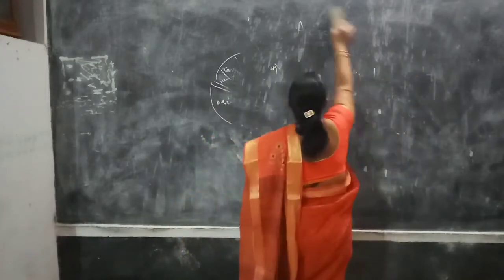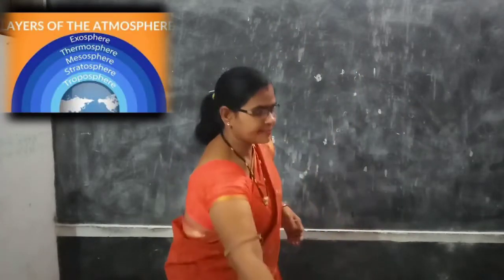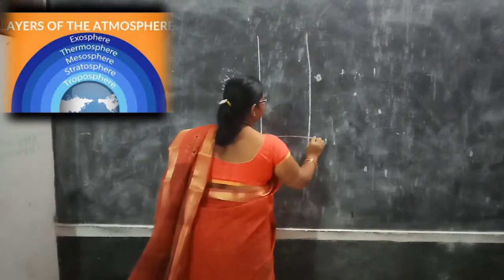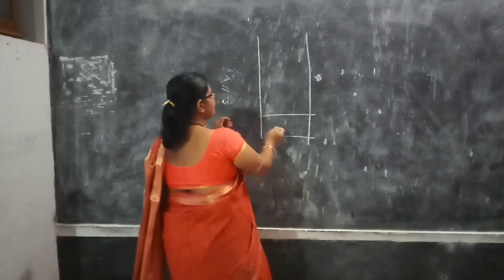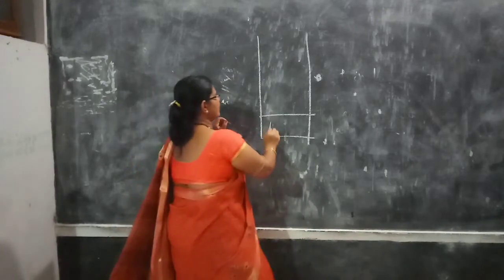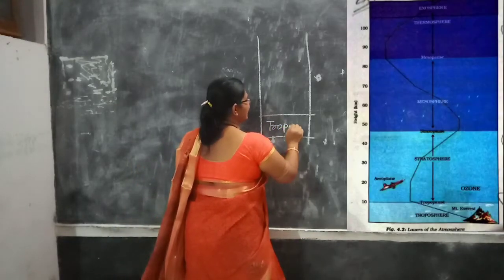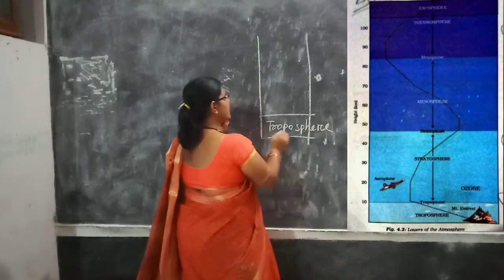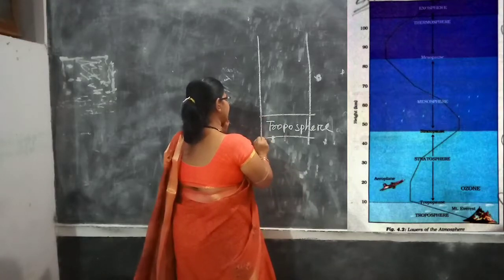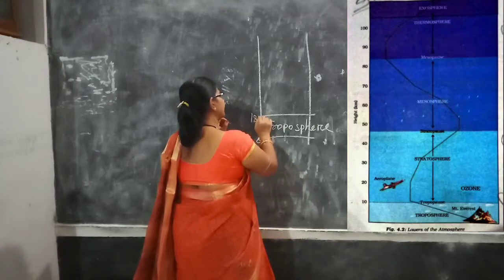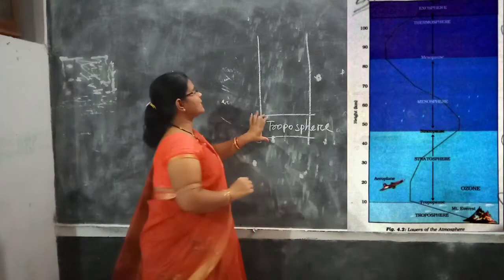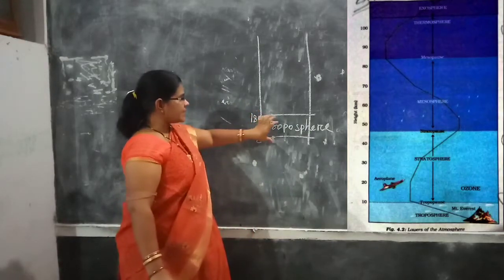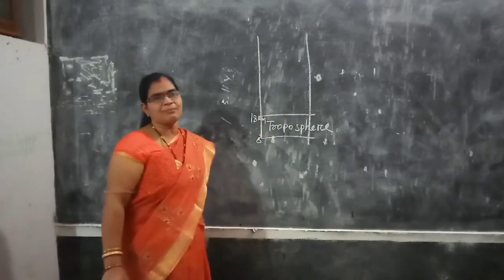Layers of atmosphere. You know which is the bottom layer of the atmosphere? The bottom layer of the atmosphere is the troposphere. Troposphere is the lowest layer of the atmosphere that extends from 8 to 18 kilometers. What is the extent of troposphere? 8 to 18 kilometers. And this is the most important layer of the atmosphere.